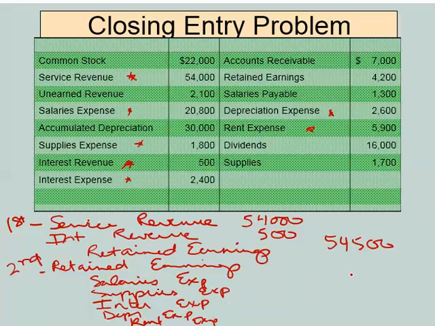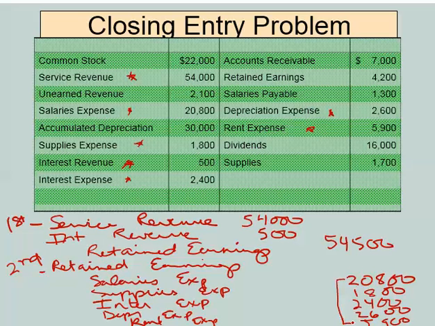So salaries was $20,800, supplies $1,800, $2,400 for interest expense, and depreciation expense I think was $2,600 up there, and rent is $5,900. Okay, so if we add all those together, looks like we're going to get $33,500 is my debit to retained earnings.